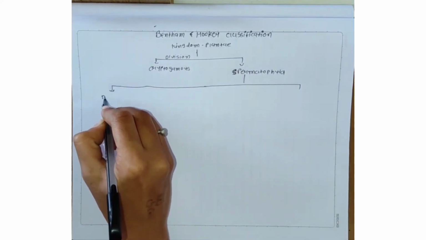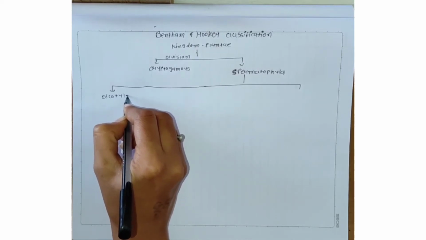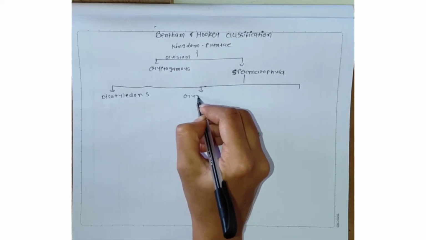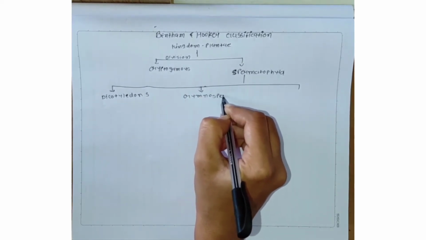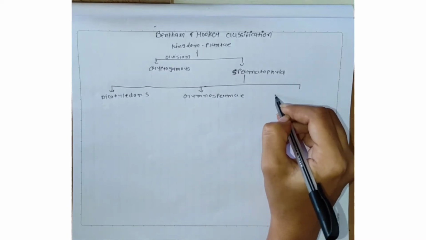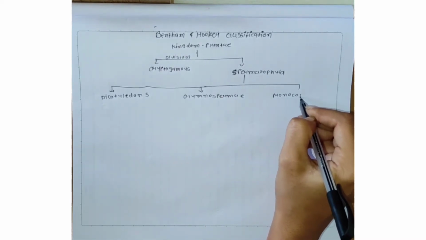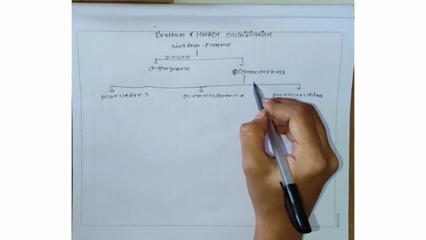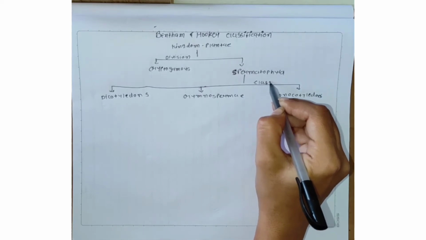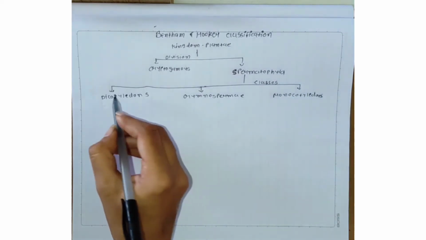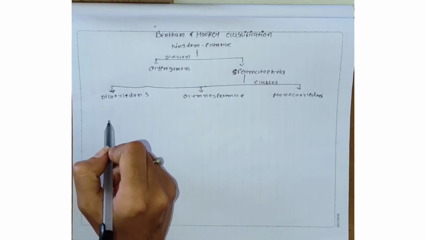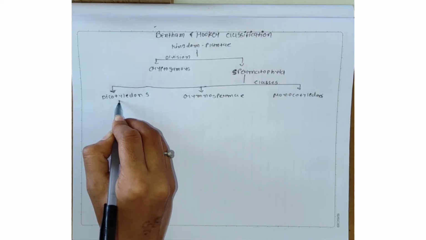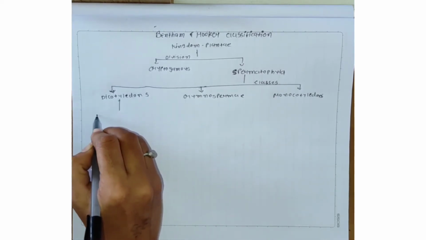The first is dicotyledons, the second is gymnosperm, and the third one is monocotyledons. So the division spermatophyta is divided into 3 classes. We discuss the first class, dicotyledons. The class dicotyledons is then divided into subclasses.